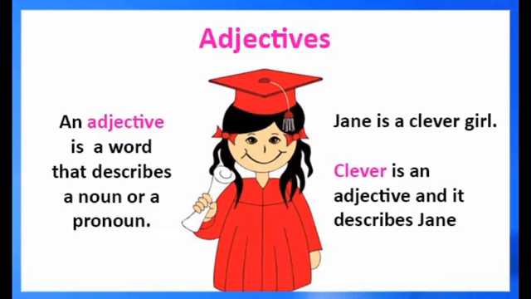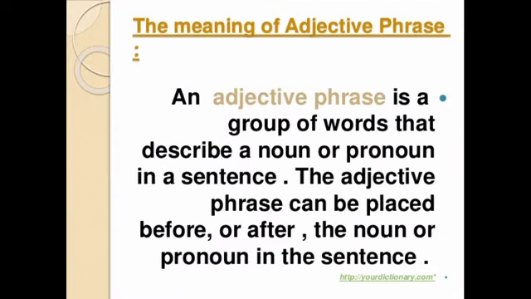Dear friends, now look at the definition of an adjective phrase. An adjective phrase is a group of words that describe a noun or pronoun in a sentence. I hope you got the meaning. See, what is the difference between an adjective and an adjective phrase? There is only one difference. In an adjective, there is only one word. But in an adjective phrase, there is a group of words. But both do the same function: to describe a noun or a pronoun, or to qualify a noun or a pronoun.